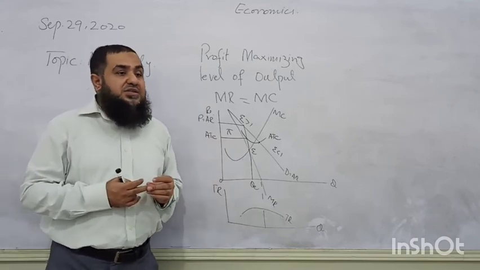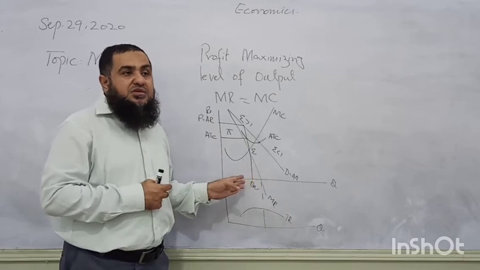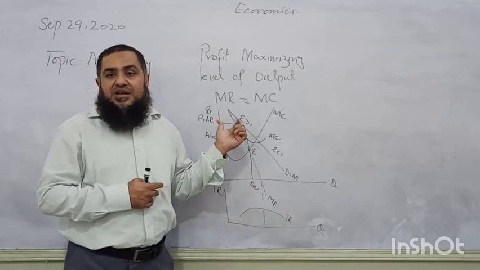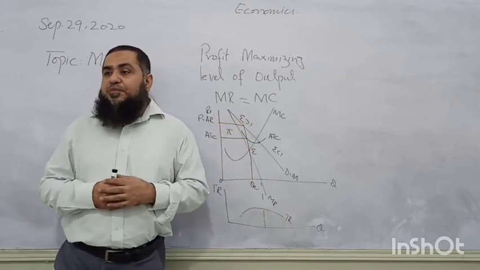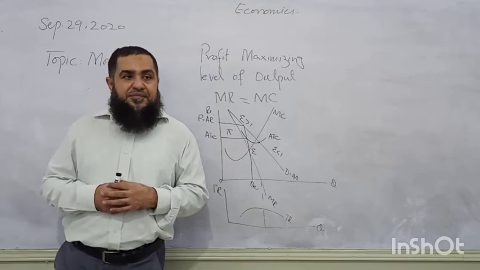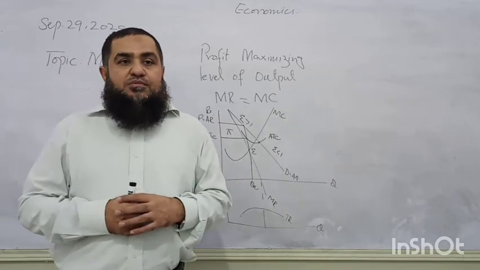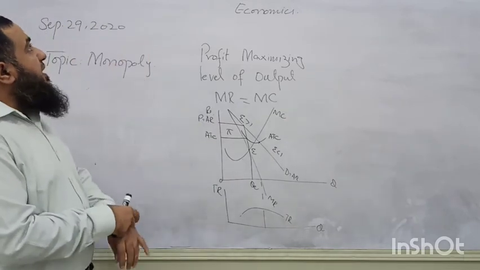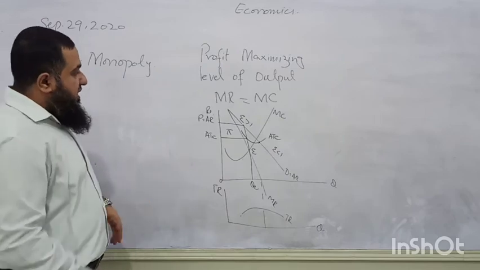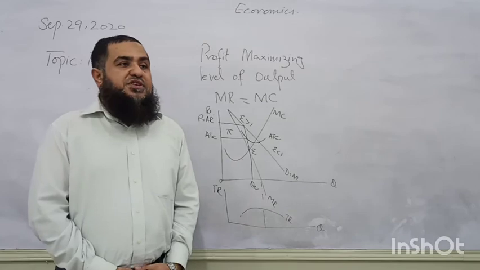So what he does, he restricts the quantity produced at a lower level in order to set a higher price, in order to earn supernormal profit. Alright. So now I am going to tell you one more thing about the monopolist. What is the productive efficiency condition of this monopolist?